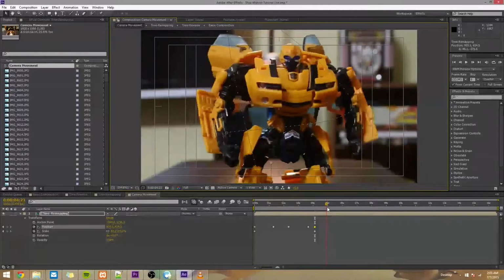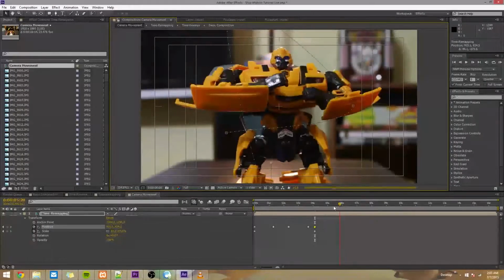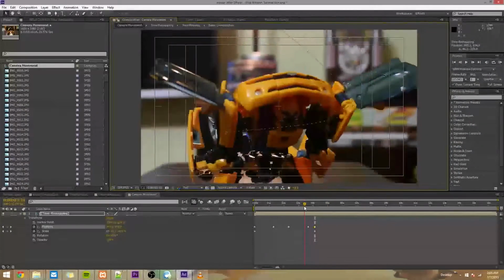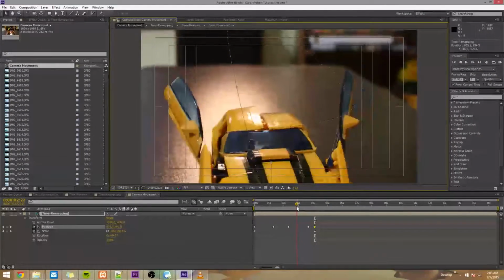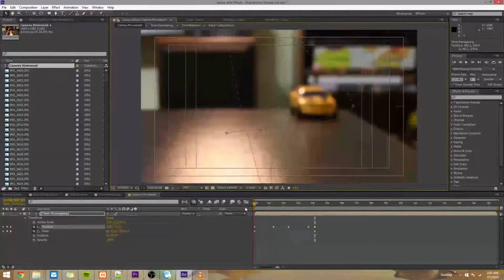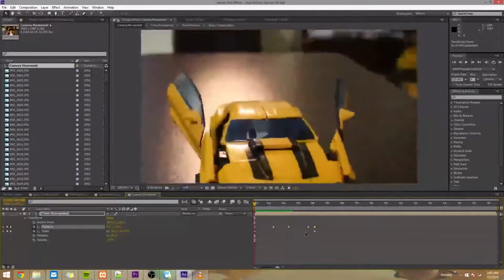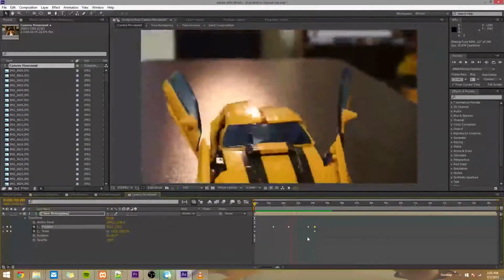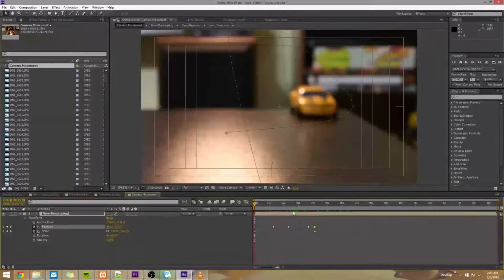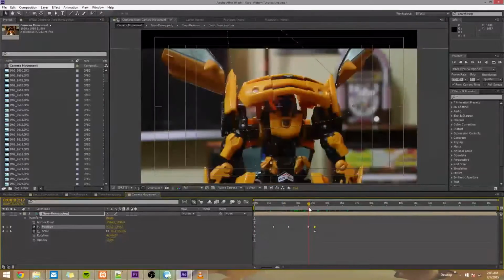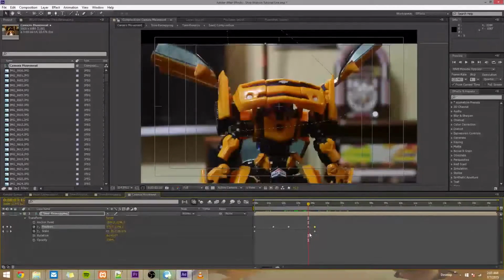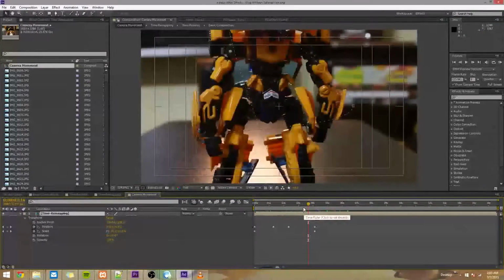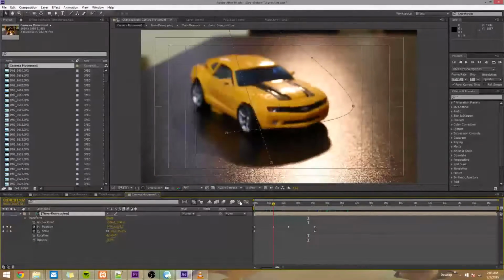So I'll just continue to go through this. I don't really want it to move around here in any specific way. Mainly I just want it to move when he's transforming. So we'll preview this and see how it looks. So already this looks a lot cooler, but it's definitely not finished. You can see that a little bit of the edge of the video is revealed, and that's because of this keyframe right here. So I'll just delete this because it's trash. I'll play it again, check it out.